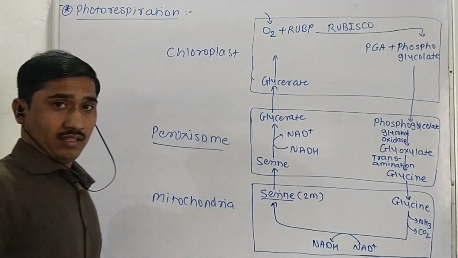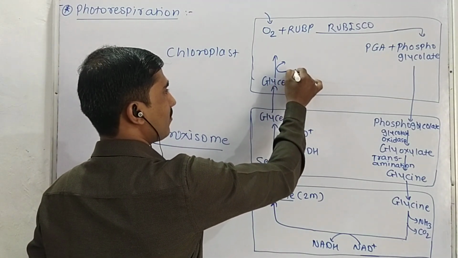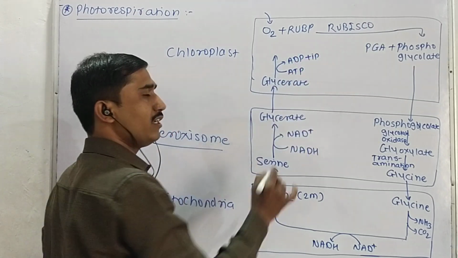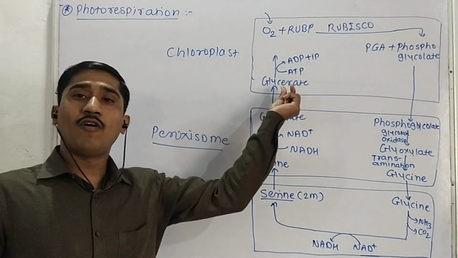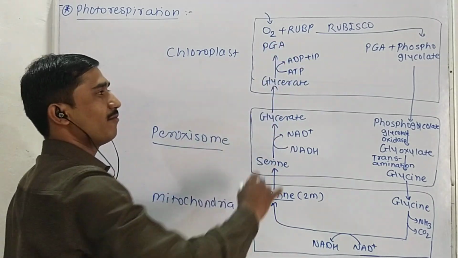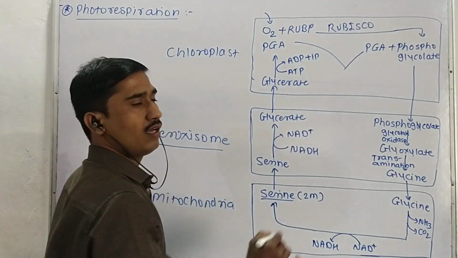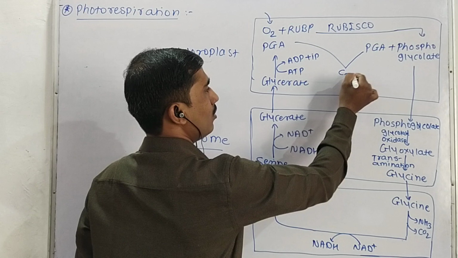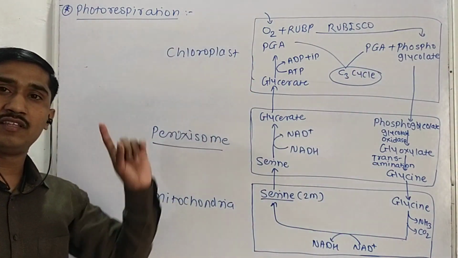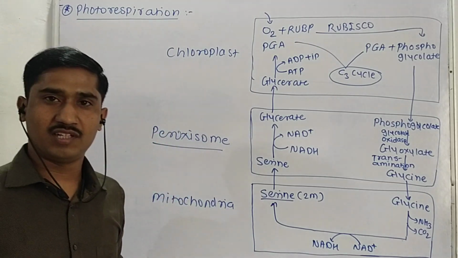Here there is a phosphorylation by using ATP. The plant will use ATP. That means phosphorylation of glycerate takes place, and there is a formation of PGA. Then this PGA will enter into the normal C3 cycle, and the plant will prepare its food material. Okay, so this is the photorespiration.